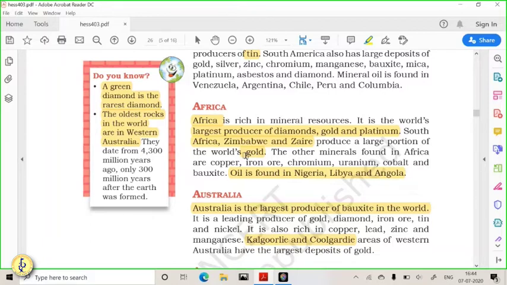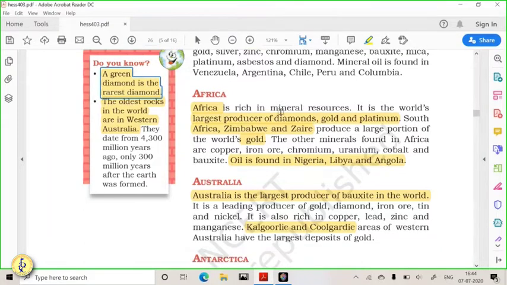So there are red diamonds, pink diamonds, green diamonds. Green is one of the rarest of the rare diamonds. Getting it? They are found in Africa. In Africa, other important minerals like gold and platinum are also found. They are rare minerals. Specifically South Africa, Zimbabwe, and Zaire are the largest producers of these rare minerals.